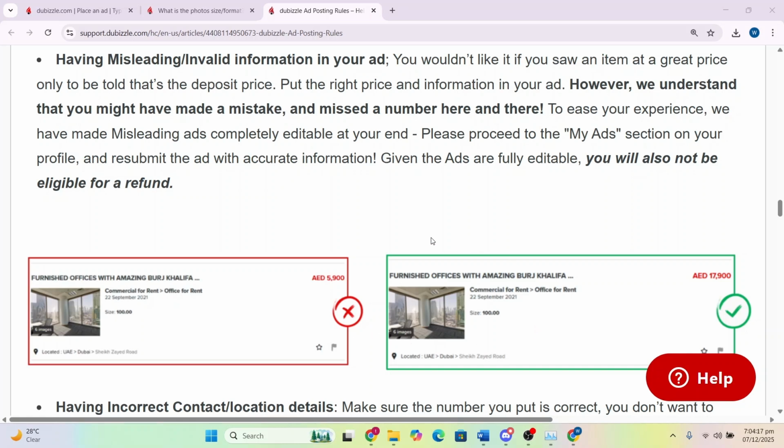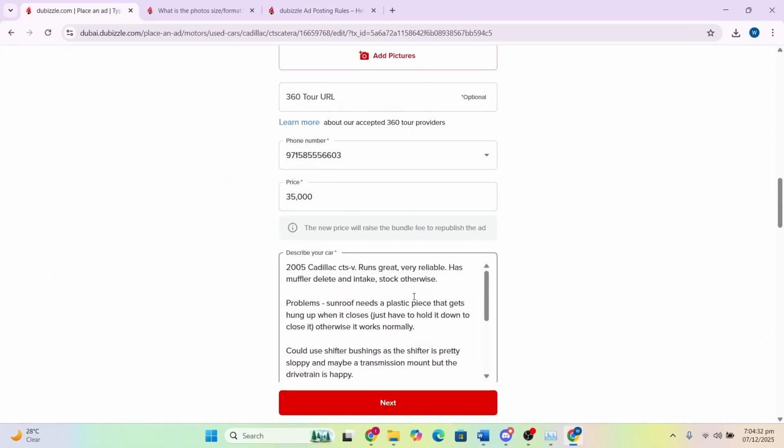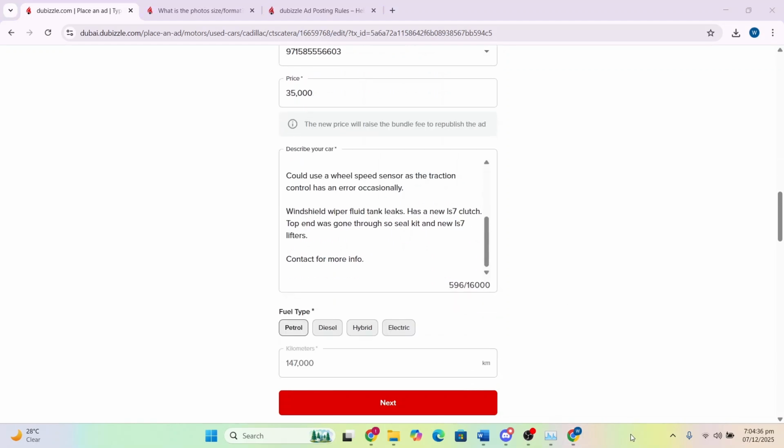You cannot just have an ad like this and then when someone reaches out to you, you tell them, oh, that was the deposit price. Just put the right price and the right information in your ad. Be honest in your ad. Okay, let me show you my ad. It goes a long way. If there's any problems, mention that in your ad and be transparent with everything.